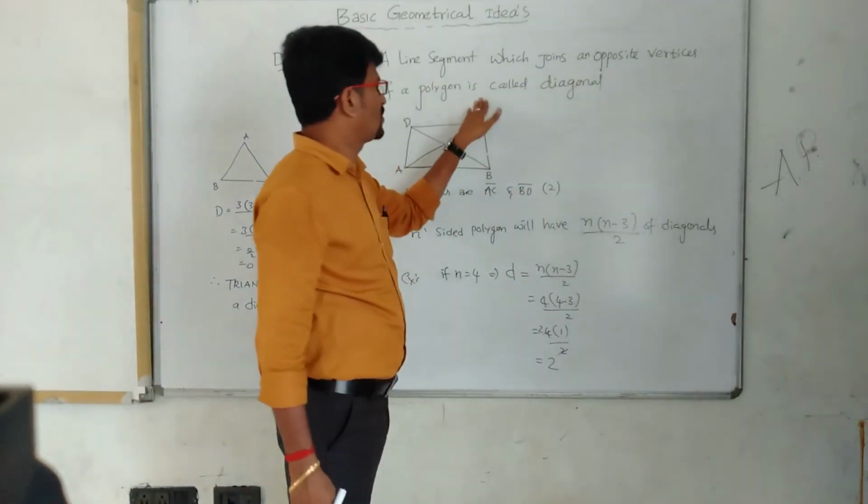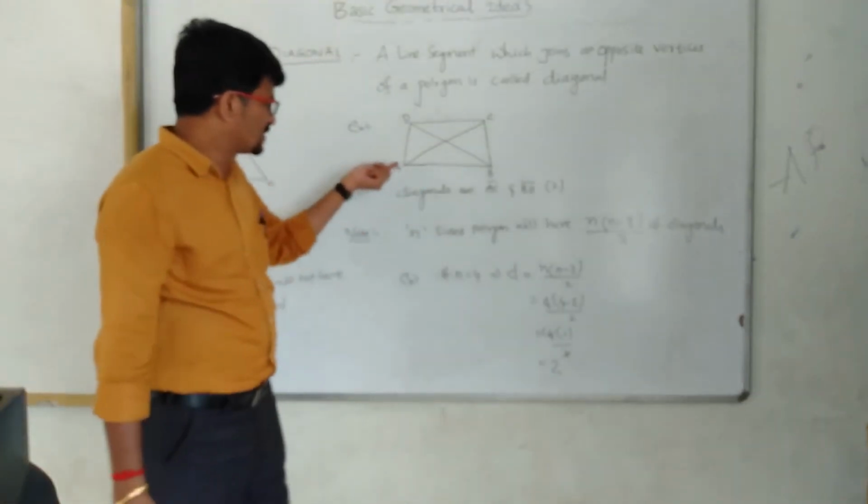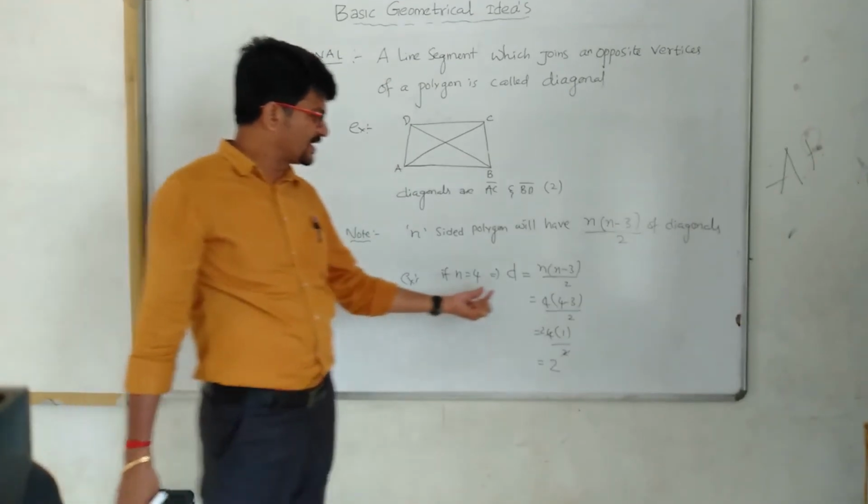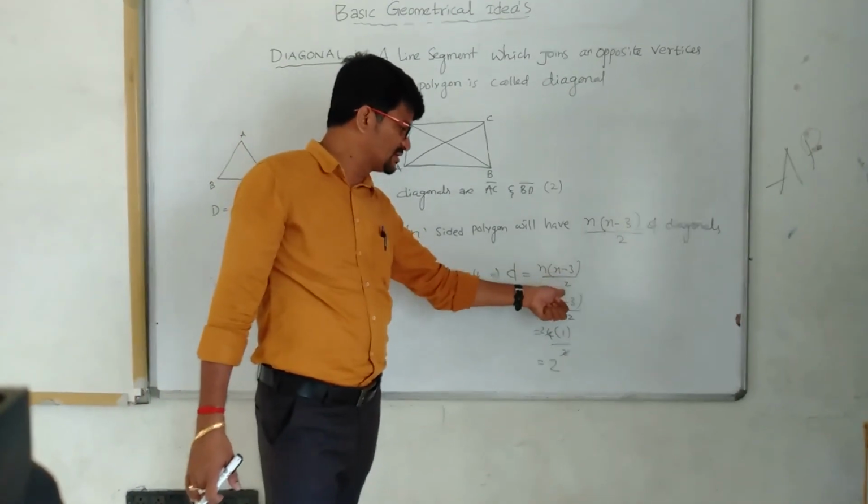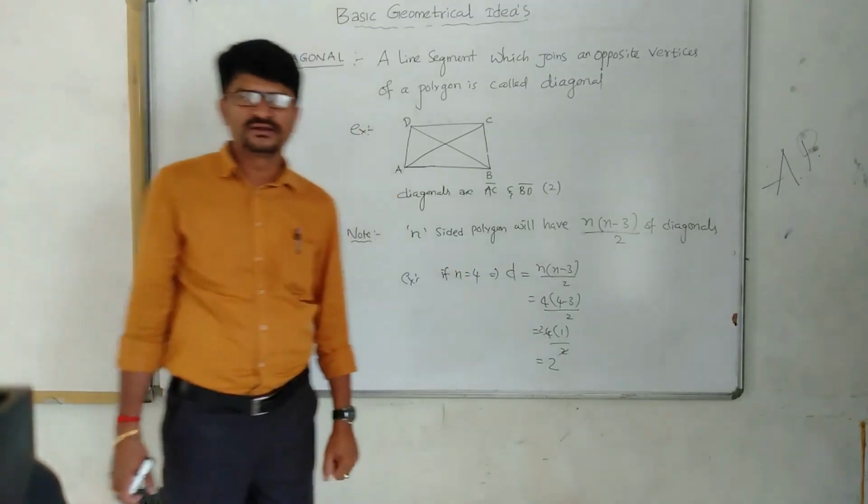Clear, children? So the definition of diagonal is a line segment which joins opposite vertices of a polygon. The formula for finding the number of diagonals is n into (n minus 3) by 2. Clear? Write it.